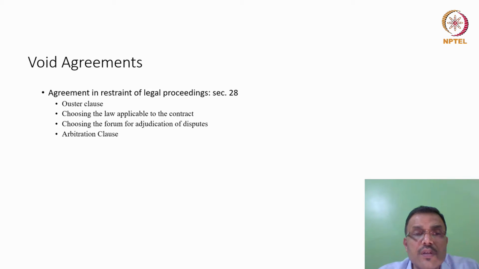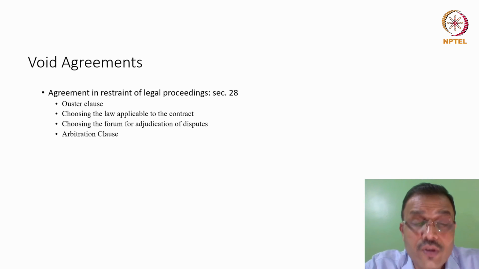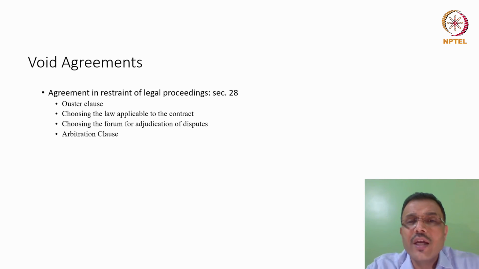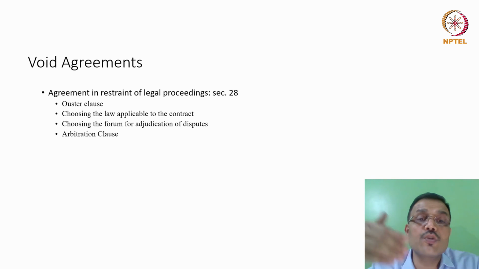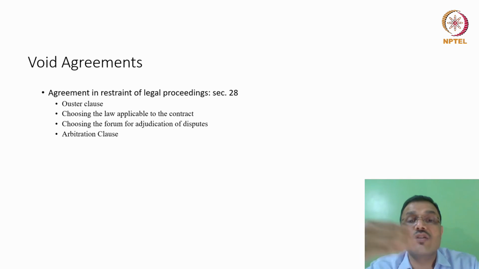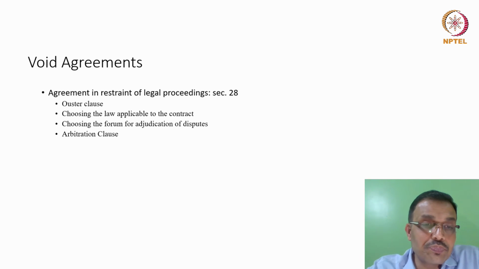Now, arbitration, friends, the other advantage is that courts usually have all matters to decide on a particular day. They probably cannot give exclusive time for a particular matter. It's based on the priority of the subject matter and how old the case is. The courts will give it some preference. Now, in arbitration, because the arbitration panel has been constituted only for this contract and this dispute, they will give more time to that kind of dispute, and there is a possibility that the disputes may be resolved faster and sooner than what a court could normally do.